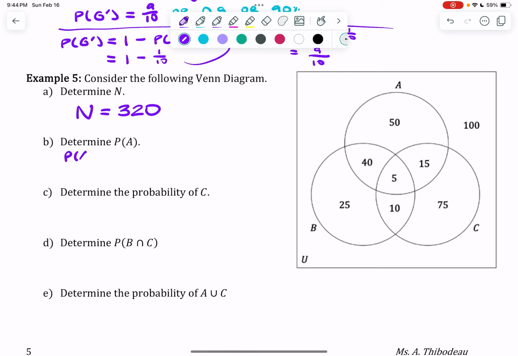So when I talk about P of A, I'm going to have something over 320. That something is N of A. You spent a lot of time calculating what N of A is in previous units, and I can do that here again. N of A I can find by just adding those numbers in my A circle together. And we end up with 110 over 320. And of course, if I reduce that, I get a probability of 11 over 32.